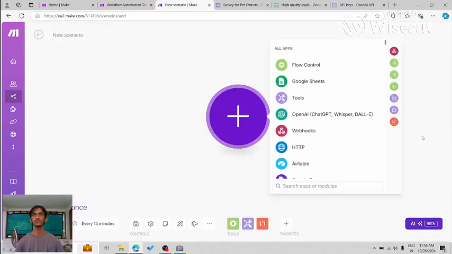Okay, so here we are in the new scenario page, and what are we going to build today? I have a very interesting problem statement. I like pets, I like pet owners, and I want to solve their problems. So what I'm going to do now is that I need to know what problems they are facing, right? I'm going to do market research.